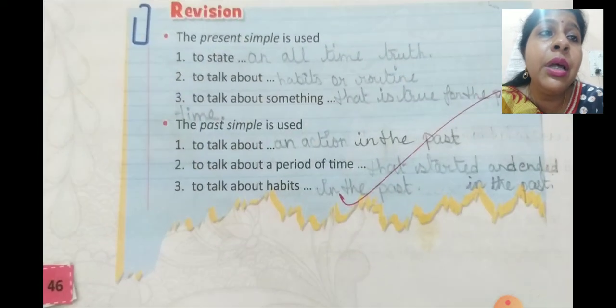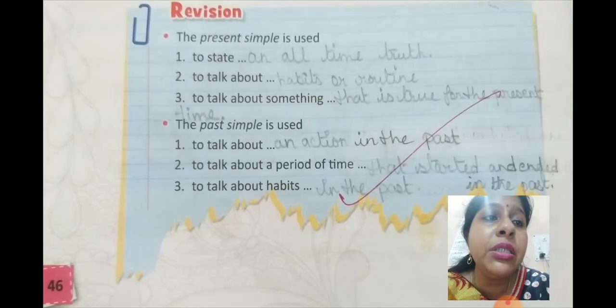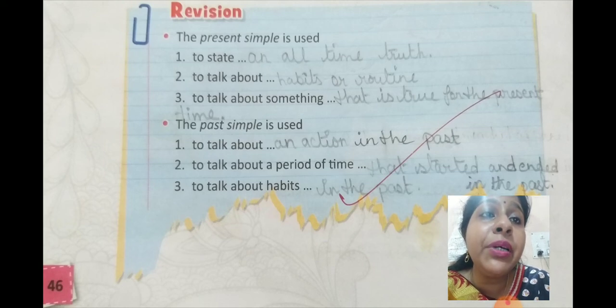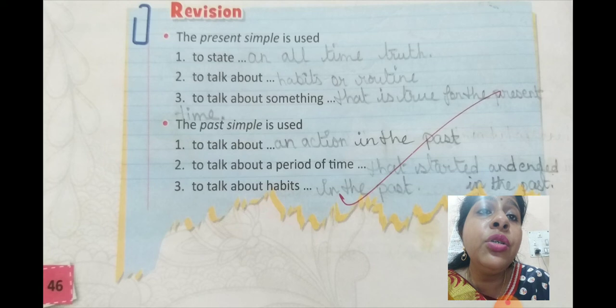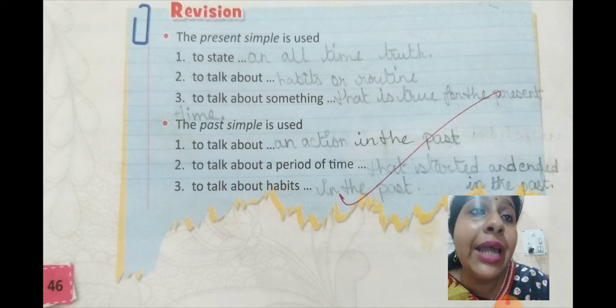So now all of you come to the revision part. You can see there is revision written. The present simple is used, number 1, to state an all-time truth. Number 2, to talk about habits or routine. Number 3, to talk about something that is true for the present time.